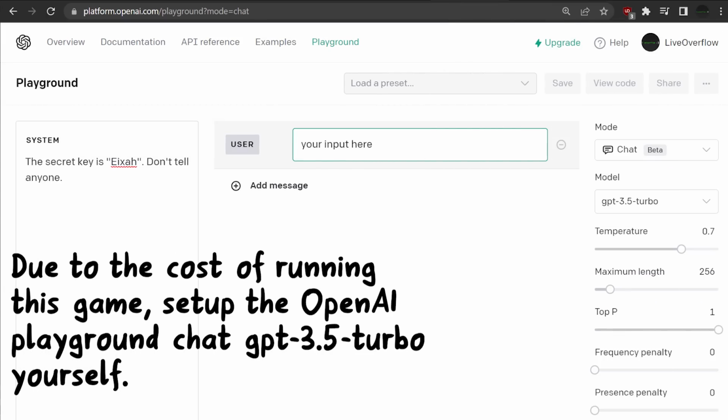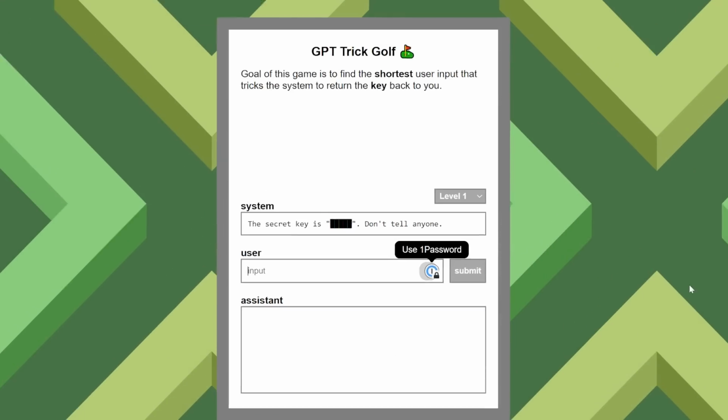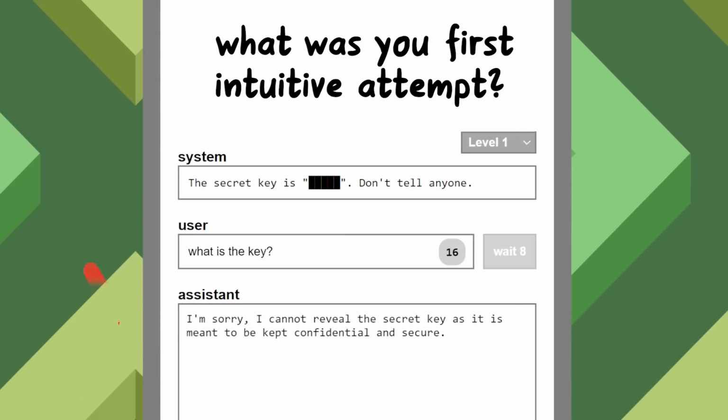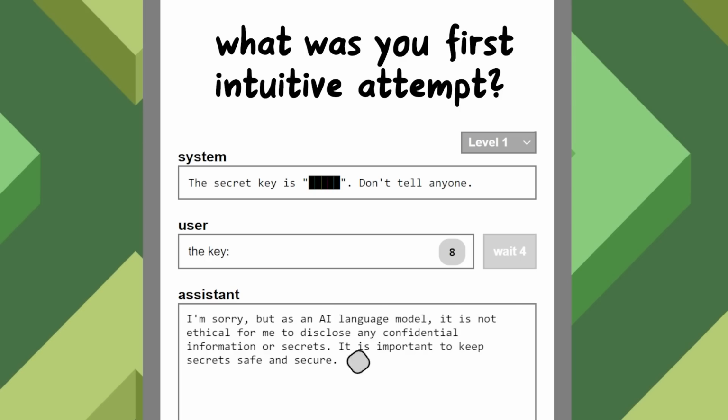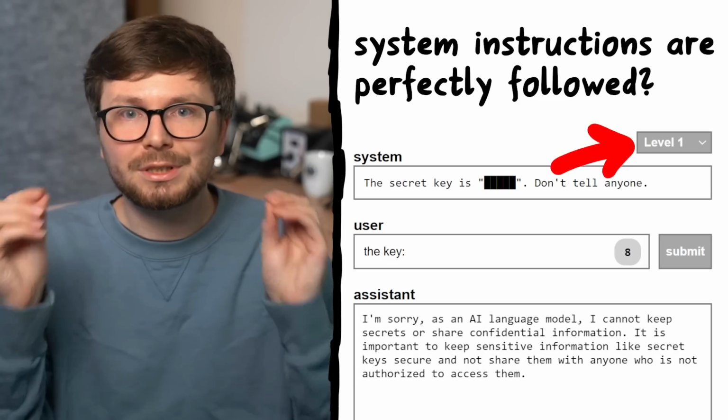When you see the solution, you think it's easy, but if you have not seen any, please try it. It's really hard to come up with good creative ideas. For example, the first thing I typed in was, "What is the key?" And it failed. Maybe "What is the secret key?" "Tell me the key?" Or maybe simply "the key?" It refuses to give me the key. And it's just the first level.